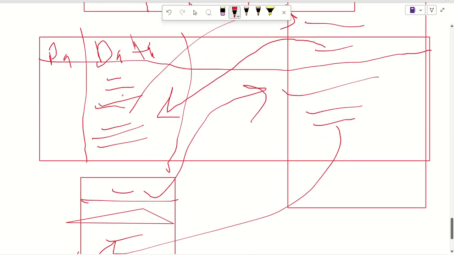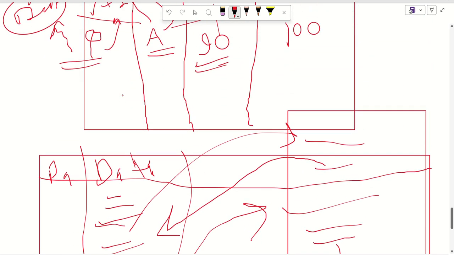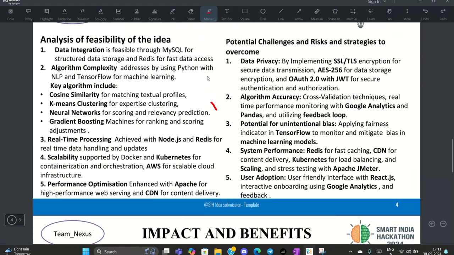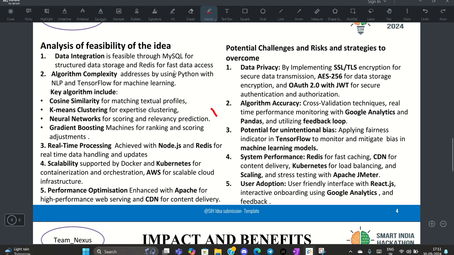Right now we are working on selecting the relevant experts. We can analyze the feasibility of the idea.